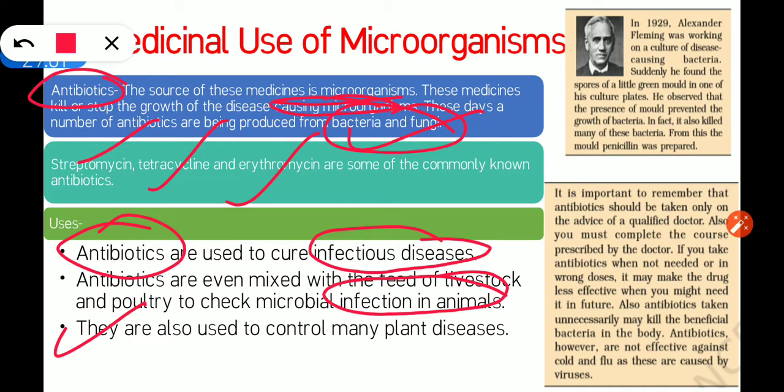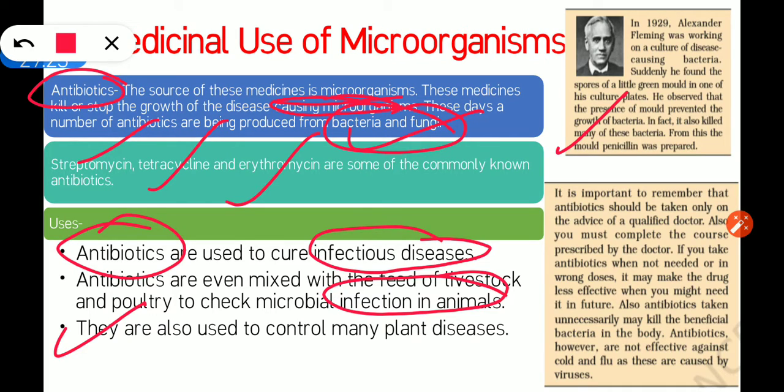So now what is written here? In 1929, Alexander Fleming was working on a culture of disease causing bacteria. See, in 1929 Alexander Fleming was working on a bacterial culture.